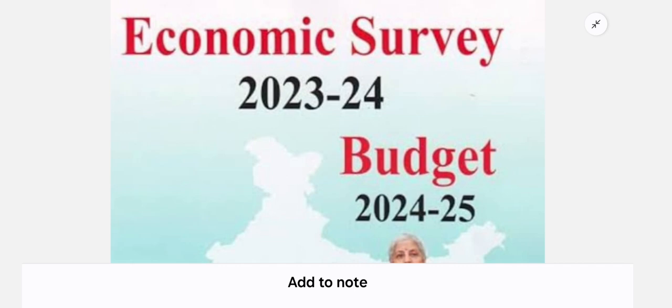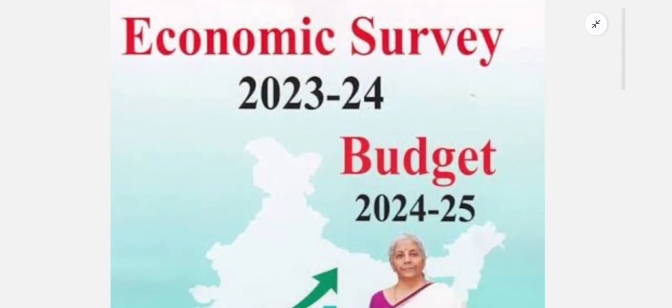budget. So economic survey is a backward looking document, whereas the budget is a forward looking document. Are you clear? Backward looking document means the things which have already been done in the past, that will be under economic survey, whereas budget is what you are planning for the future.